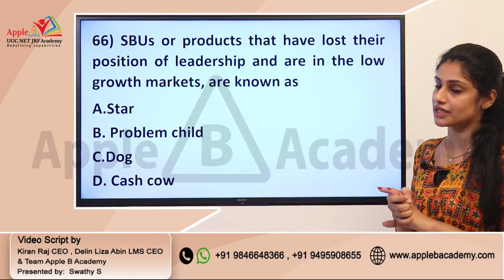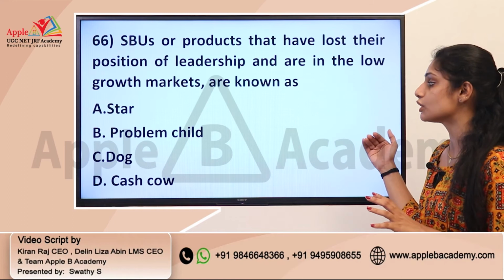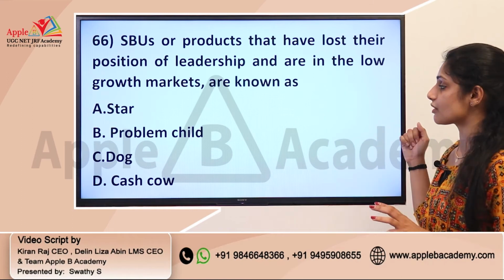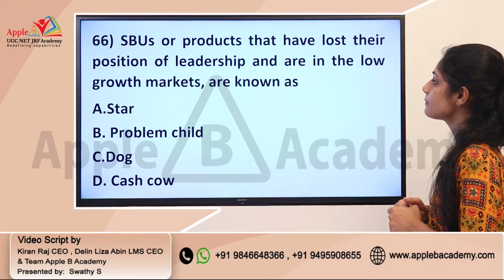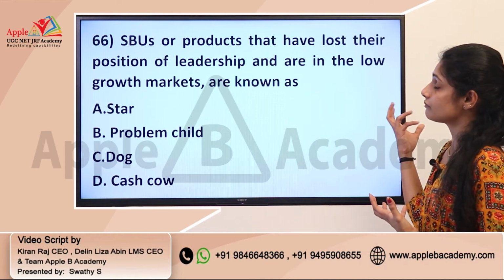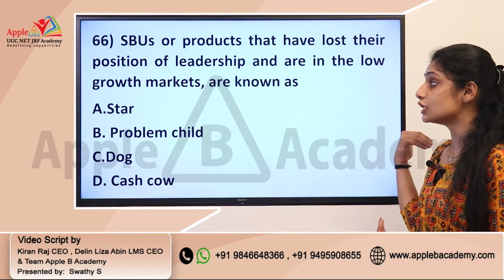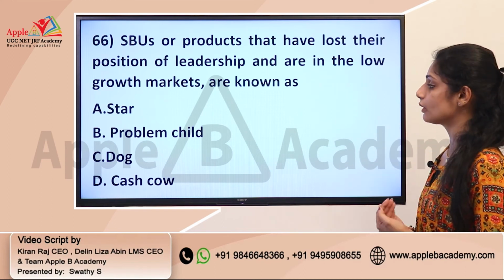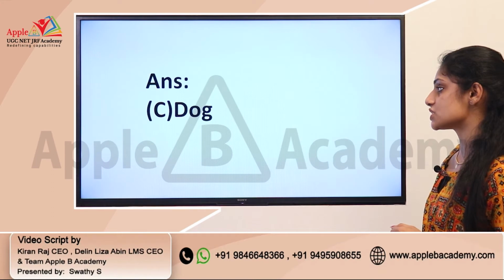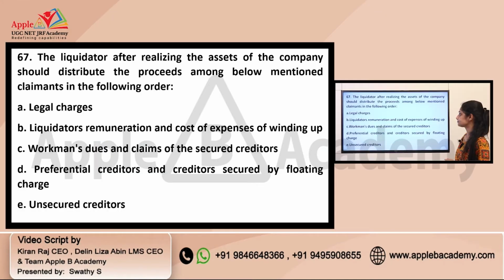So the first thing you should identify is that this is from the BCG matrix, then only you are able to answer the question from the given options. It is about the one which lost its position of leadership and is in a low growth market, and the correct answer is option C, that is dog.